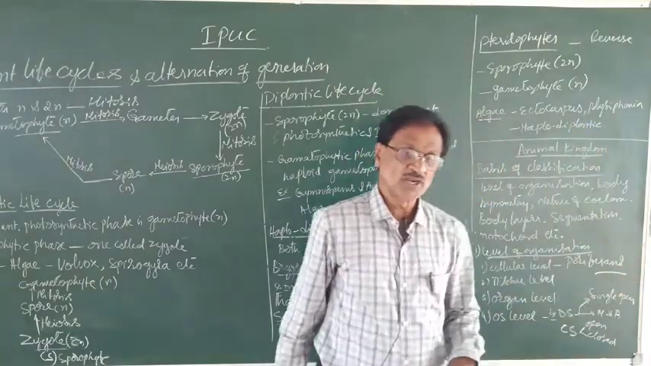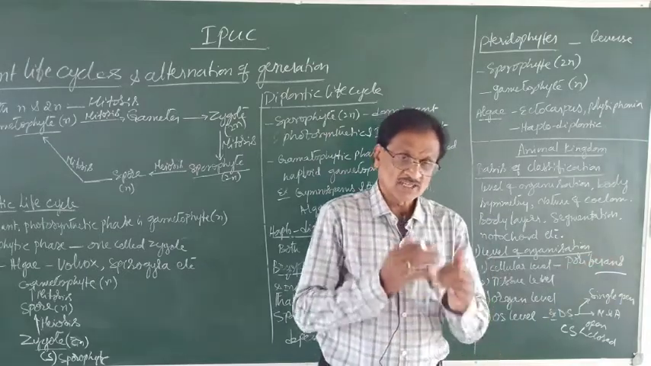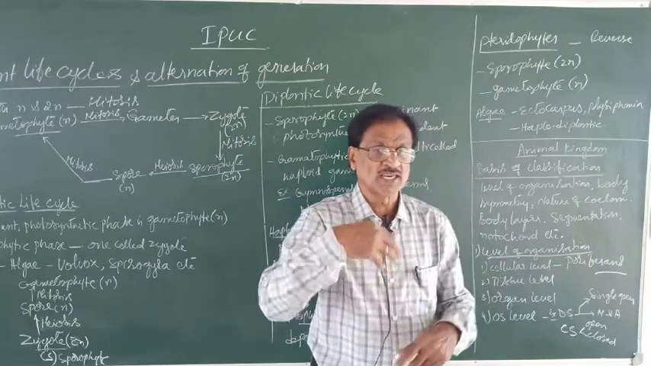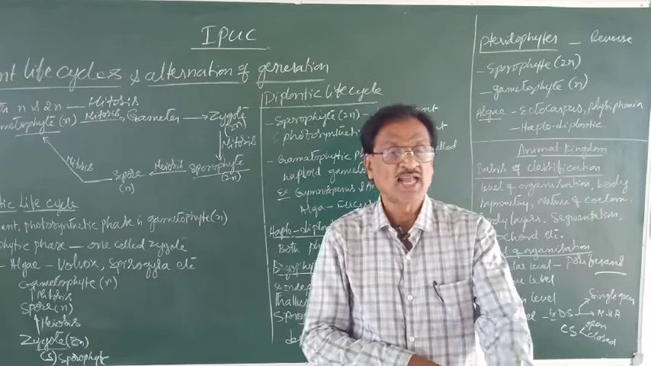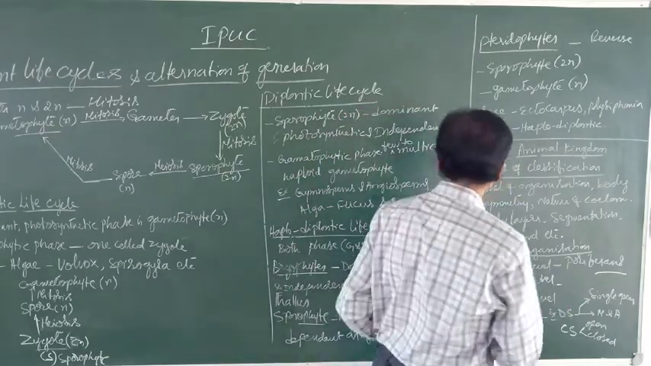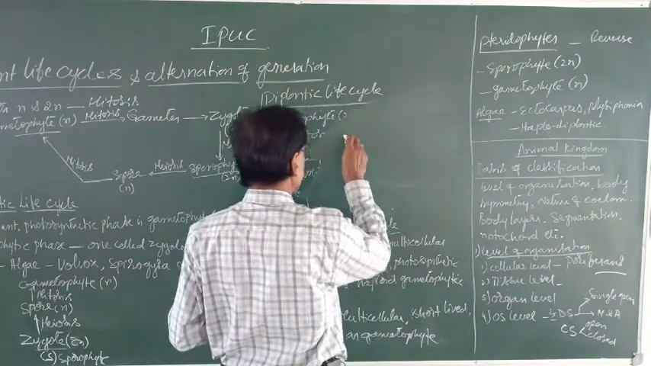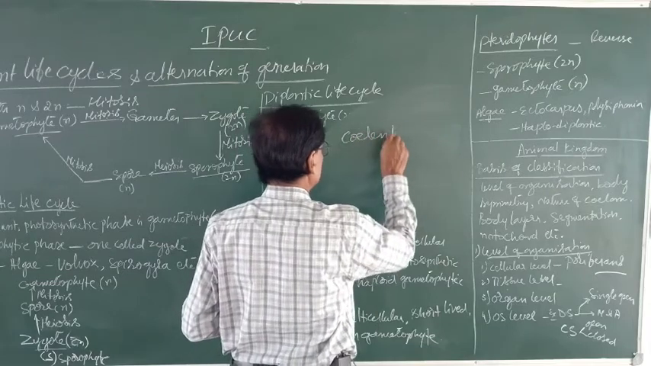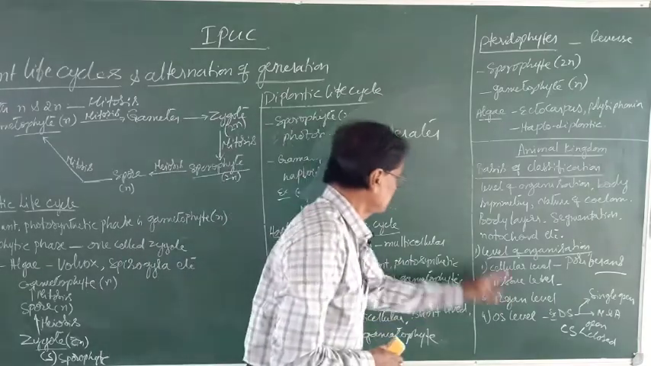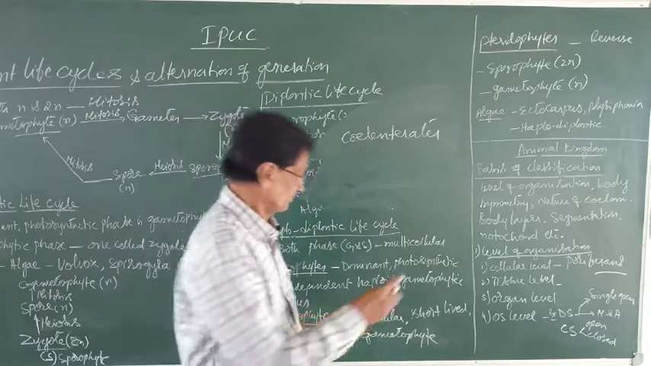Then tissue level. Here there are many cells which are organized to form some tissues, but the tissues are not organized to form what? The organs. So then the condition is called tissue level. Example is coelenterate. So coelenterate, that is Obelia, Hydra, etc. That is tissue level of organization or tissue grade of organization.